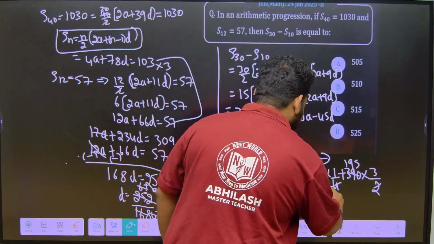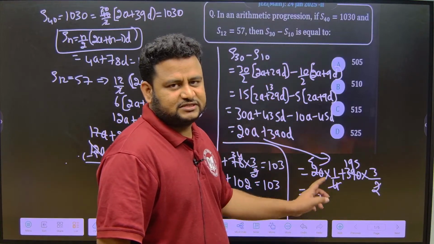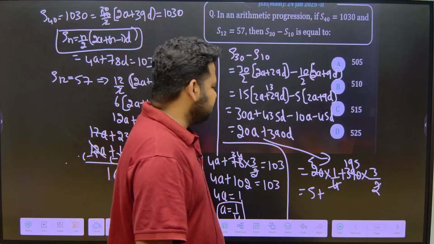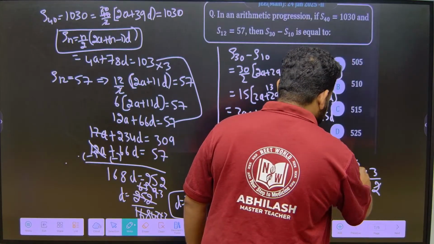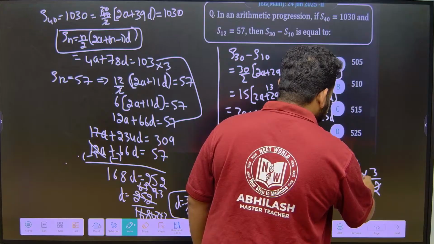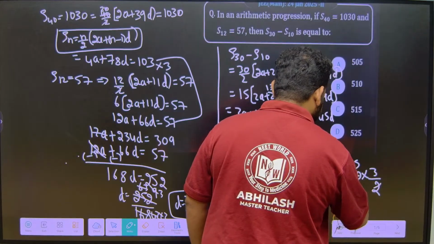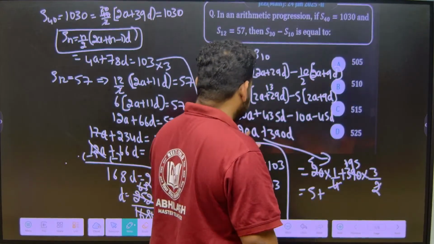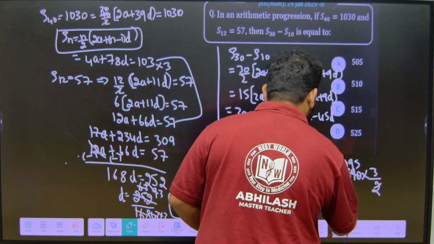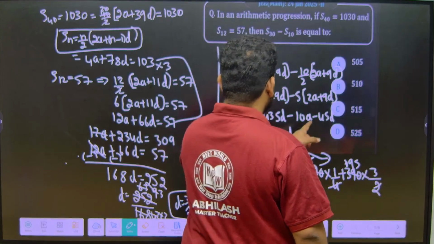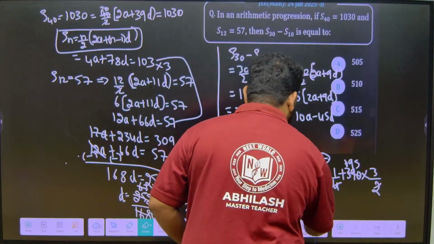5 plus, what do I have? 200 into 3 is 600, but 5 is there. So 600 minus 15, 5 threes are 15. So 600 minus 15 is 585. Correct? No. Let us have a look at it. This minus is there, so on solving this we will get 510. Actually, the answer will be 515.